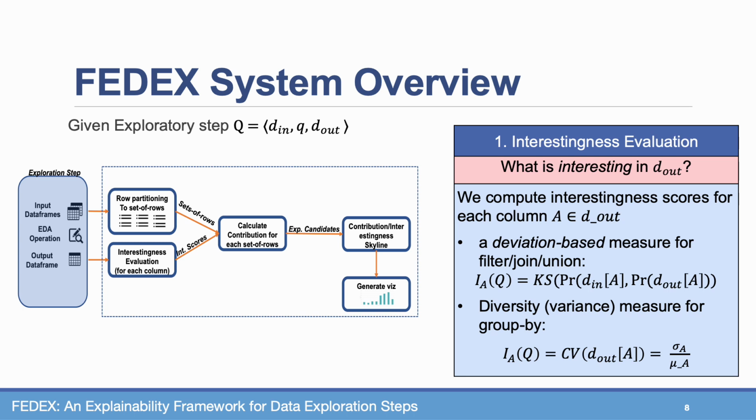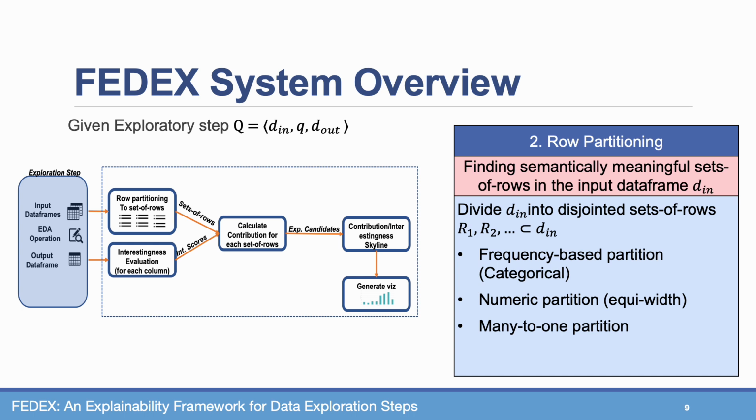For filter, join, and union queries, we use a deviation-based measure that computes the Kolmogorov-Smirnov test score for each column. So the stronger the deviation is, the more interesting are the results. For group by operations, we measure the diversity of each aggregated column. We do so using the coefficient of variation. Intuitively, the higher the variance, the more interesting are the results.